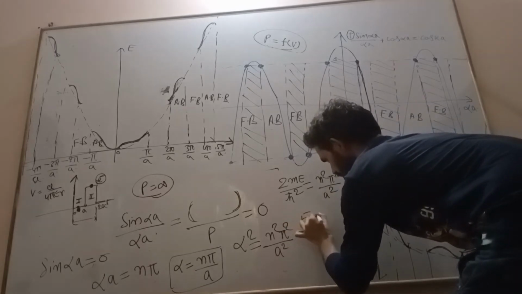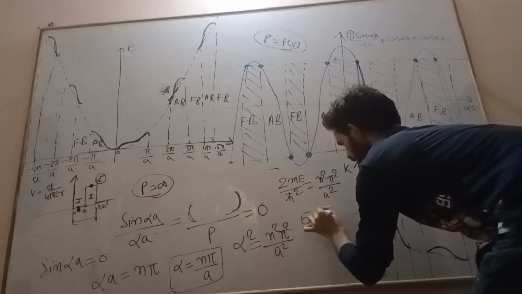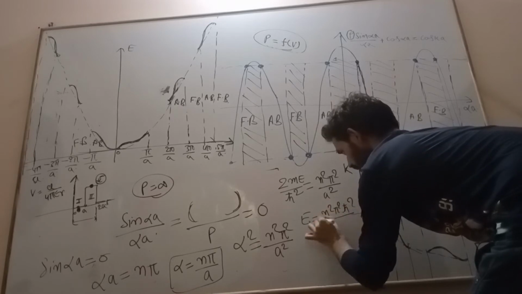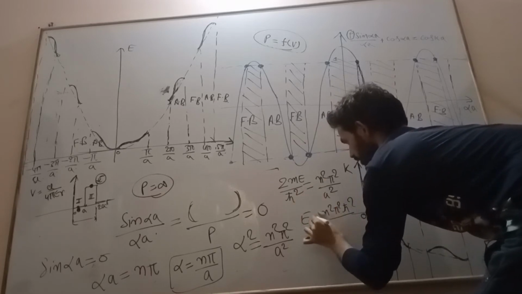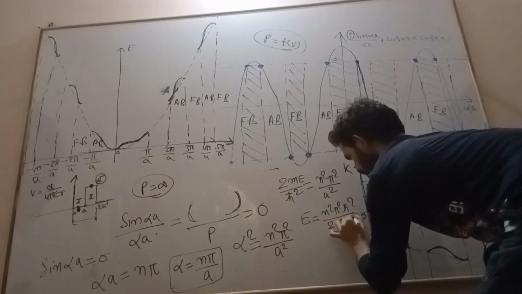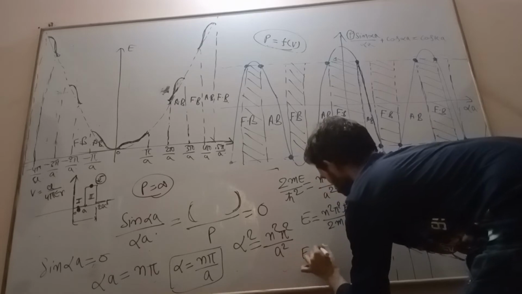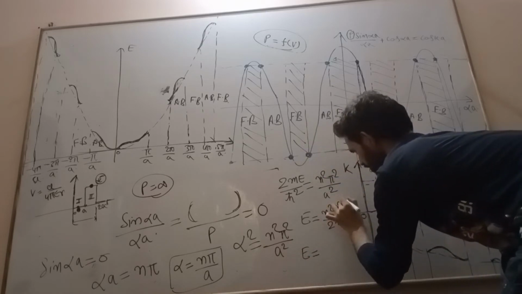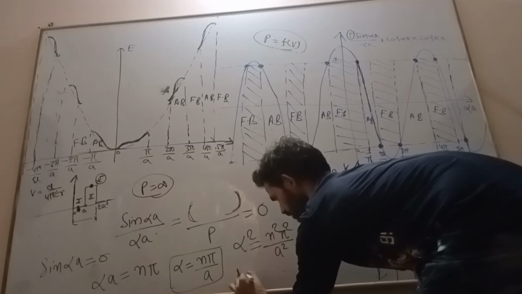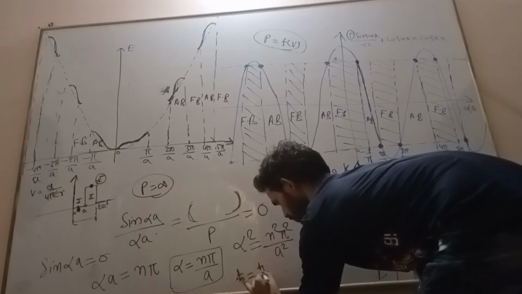From here we will get the energy as n square pi square h cut square divided by 2m A square. The value of h cut is nothing but h by 2 pi.